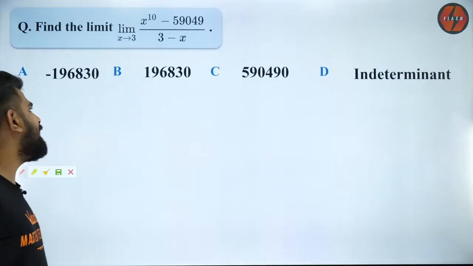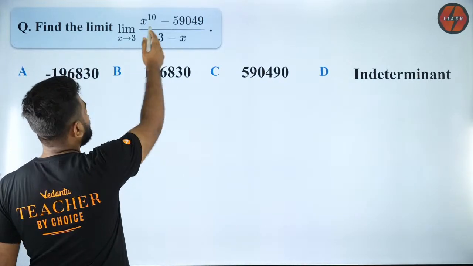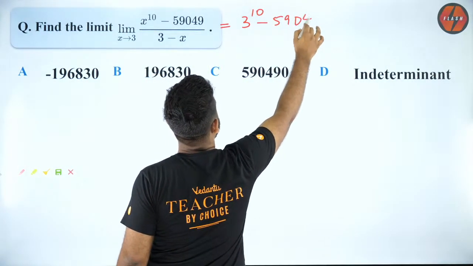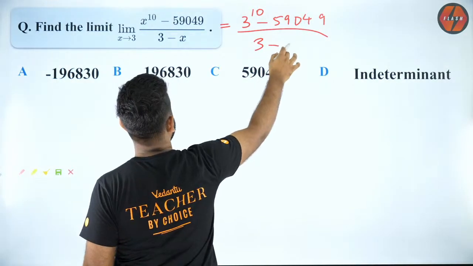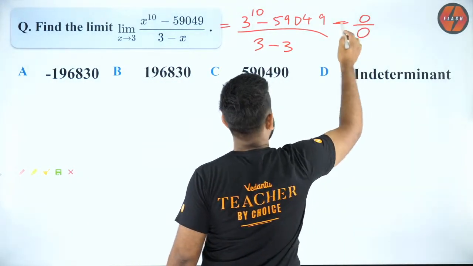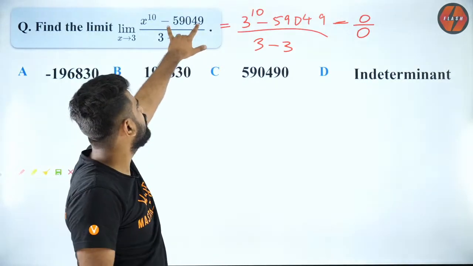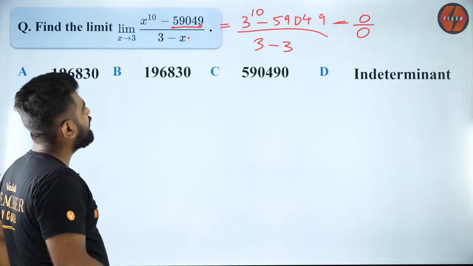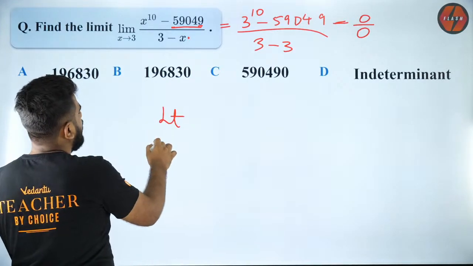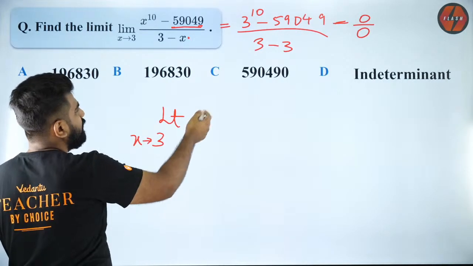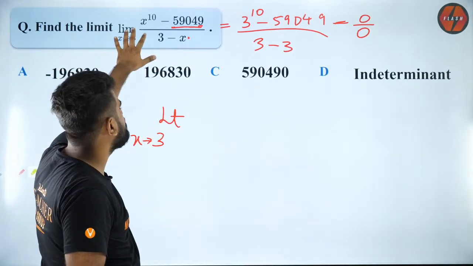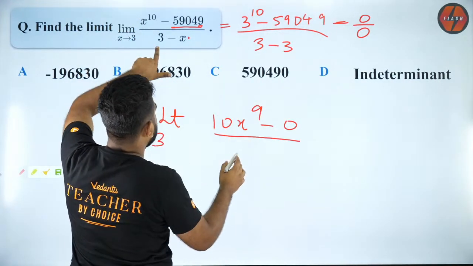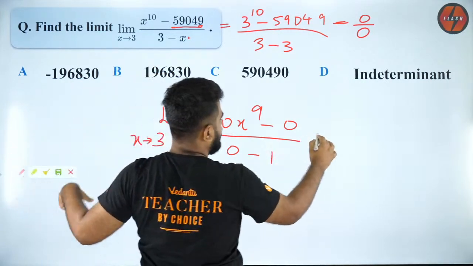Okay. So guys, let's see how to do this question. First, when I put 3, I will get 3 power 10 minus 59049 divided by 3 minus 3, which will be 0 by 0. You guys can check it, because 3 power 9 is this, and 3 power 10 is this quantity, 59049. So can I use L-Hospital? Because my limit is 0 by 0 form, I can use L-Hospital, which says differentiate the numerator and differentiate the denominator. So that is your answer.